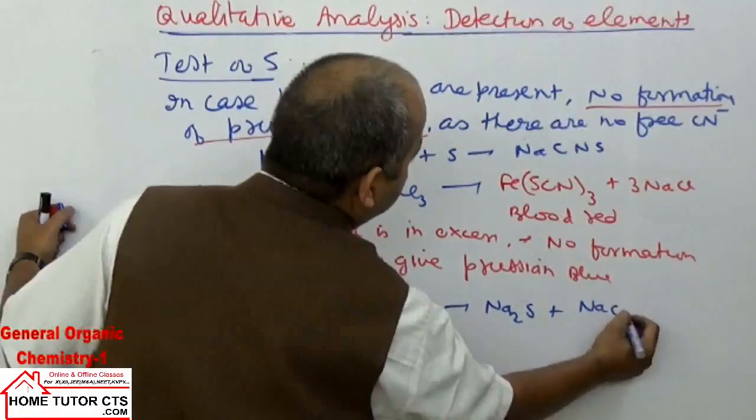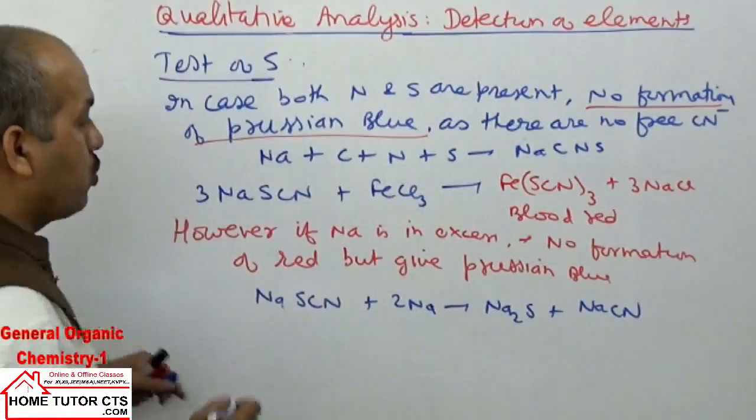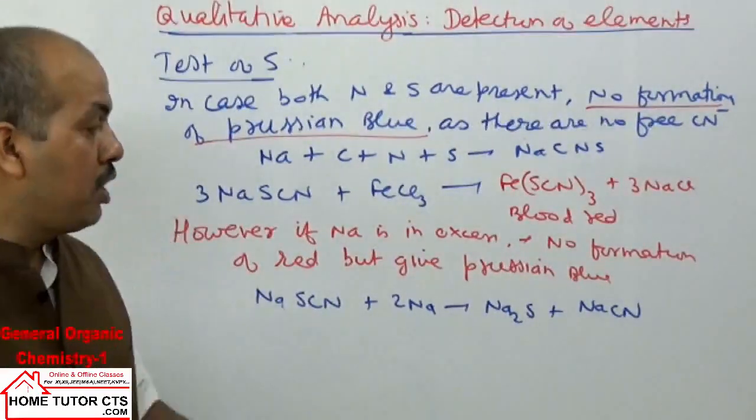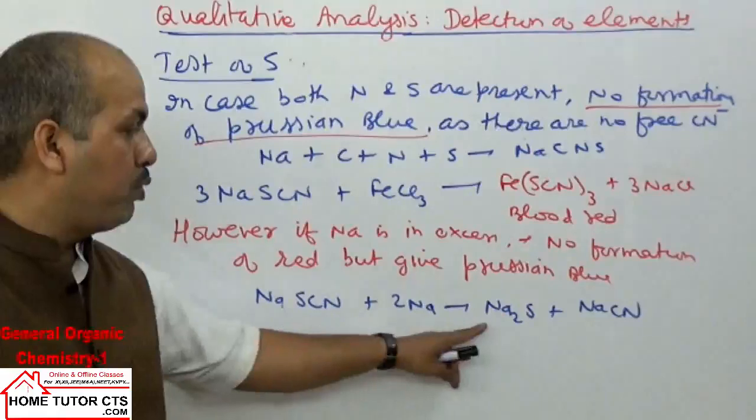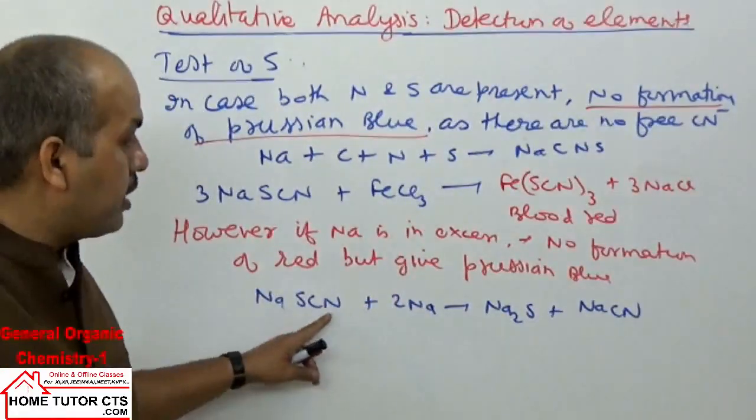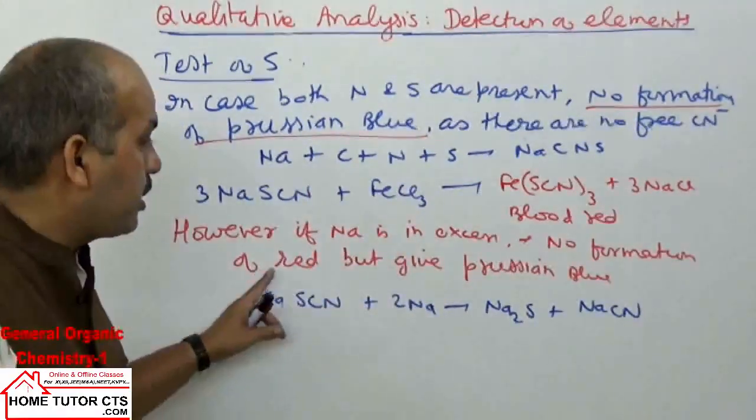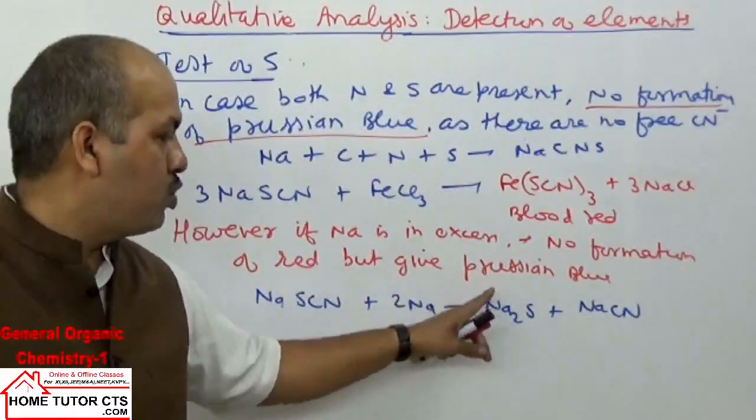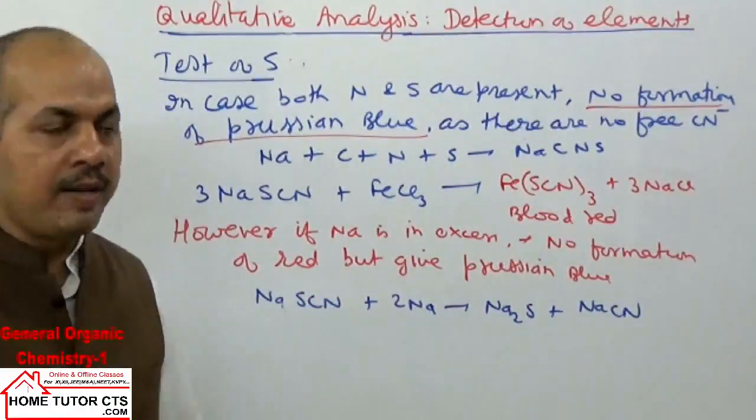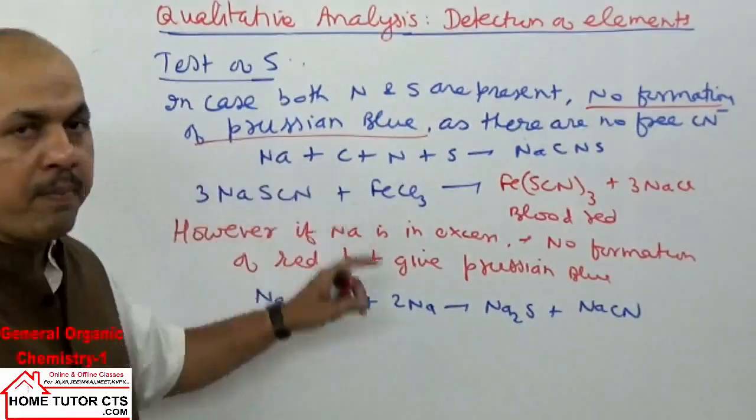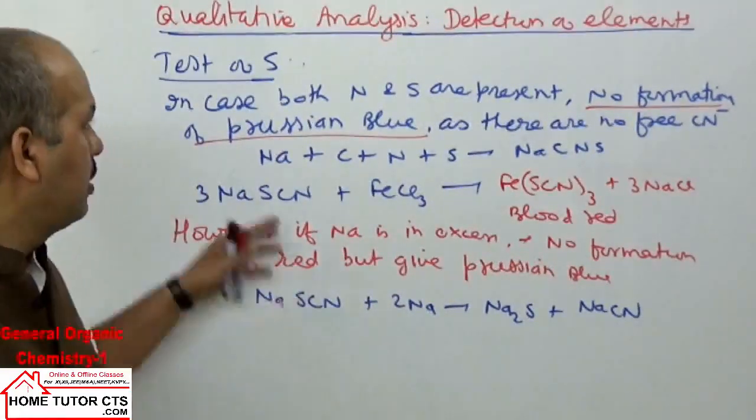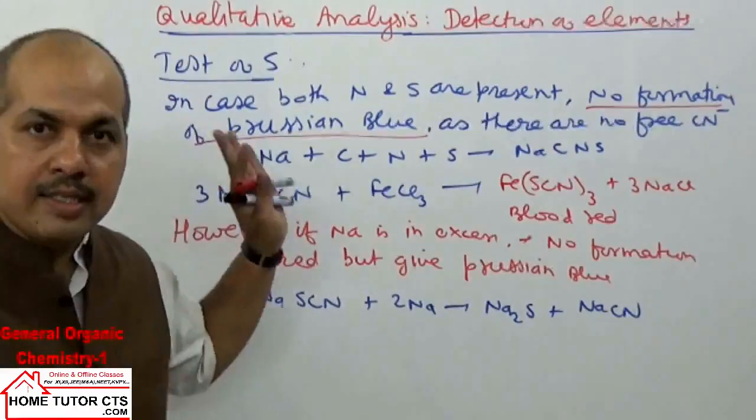sodium cyanide back. So if I take excess sodium, the solution has free CN negative ion again, but this compound decomposes. So now the solution does not have SCN negative ion to form the blood red solution, but it can have free CN negative ions. Due to the availability of free CN negative ions, the solution can now form Prussian blue. Okay, that is the testing of sulfur.